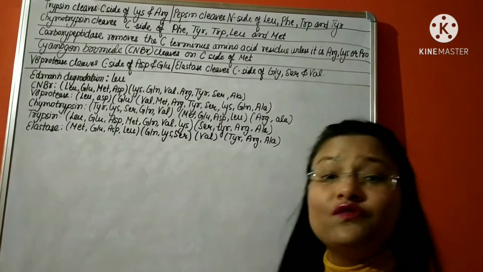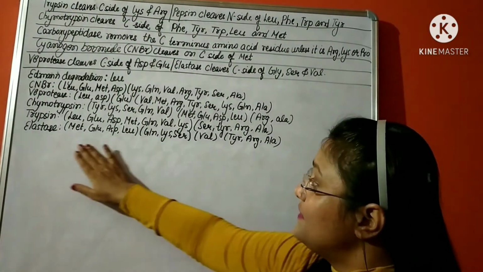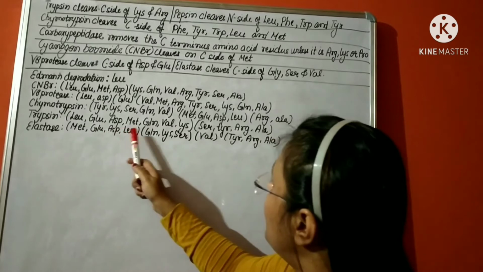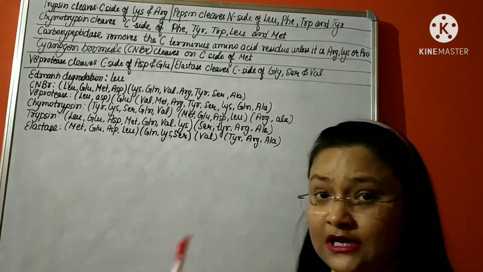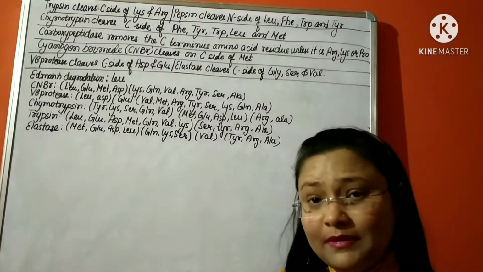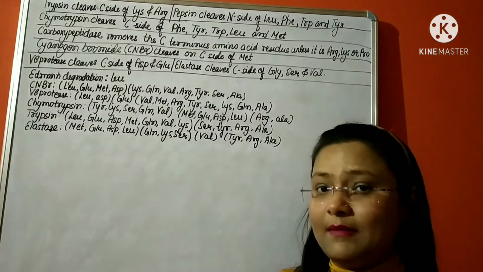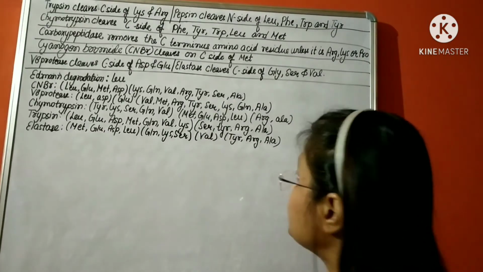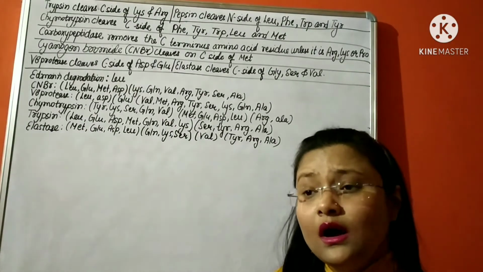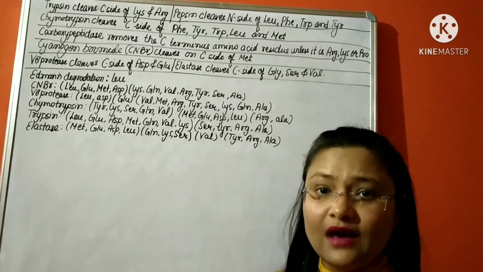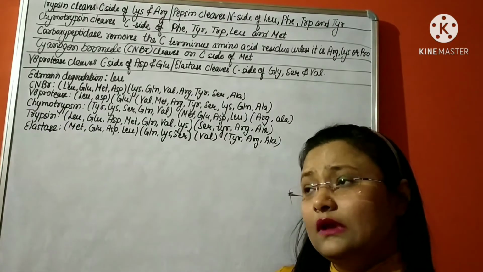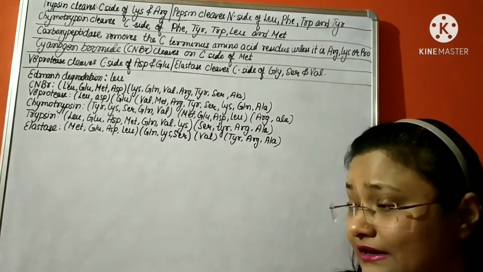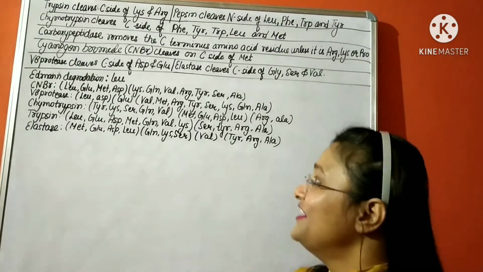Now we need to find out the sequence of all these amino acids. There are how many amino acids? Let me count: 1, 2, 3, 4, 5, 6, 7, 8, 9, 10, 11. So there are 11 amino acids in the polypeptide and we do not know the position of any of them. So one by one we will find out step by step. There is no direct method; we have to do it via hit and trial method. That is the only way, and we need to apply some brain to do it.